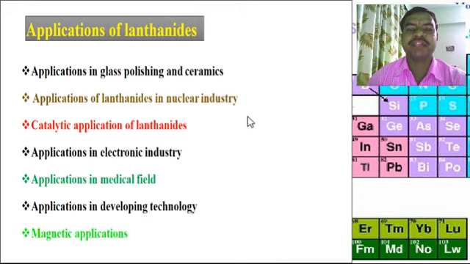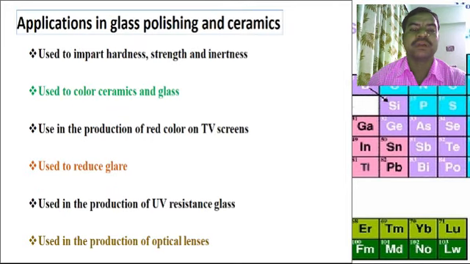Then applications of the lanthanides: application in glass polishing and ceramics, applications in the nuclear industry, catalytic applications, application in the electronic industry, application in the medical field, application in developing technology, and lastly magnetic applications. Application in glass polishing and ceramics: used to impart hardness, strength and inertness, used to color ceramics and glass, used in the production of the red color of television screens, used to reduce glare, used in the production of UV resistant glass, and used in the production of optical lenses.